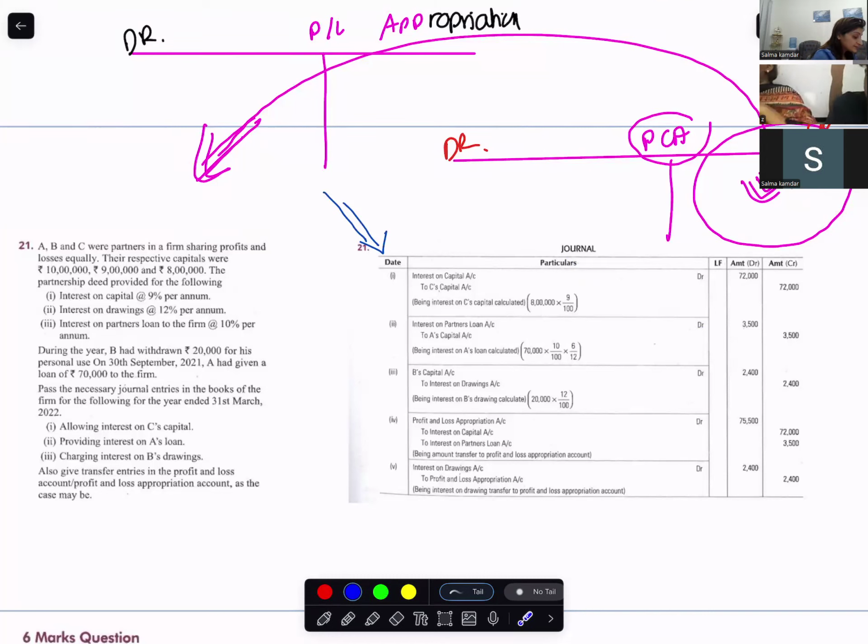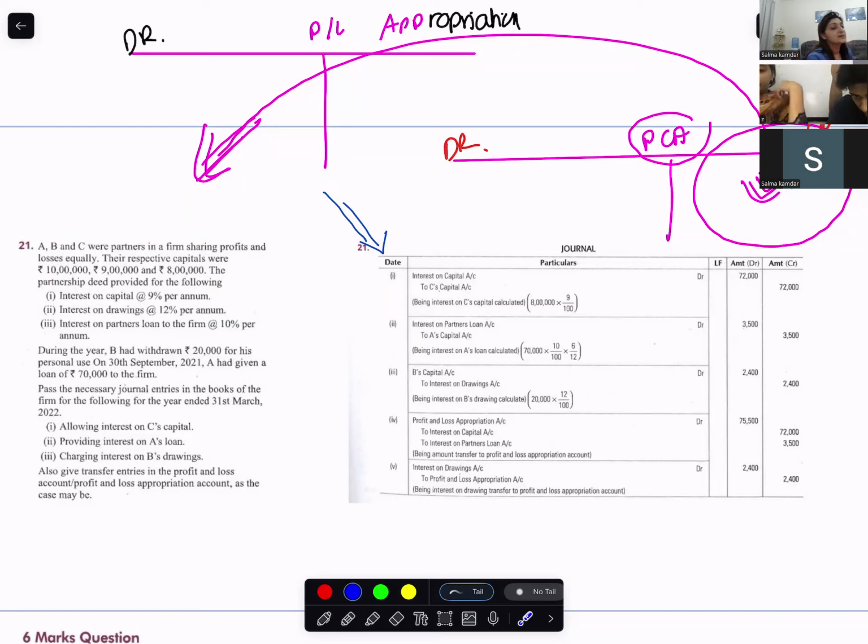The profit and loss appropriation will be on the debit column and on the credit column of partners' capital account. The first entry will be interest on capital debit, as it is debited in the profit and loss appropriation, to partners' capital on the credit side.